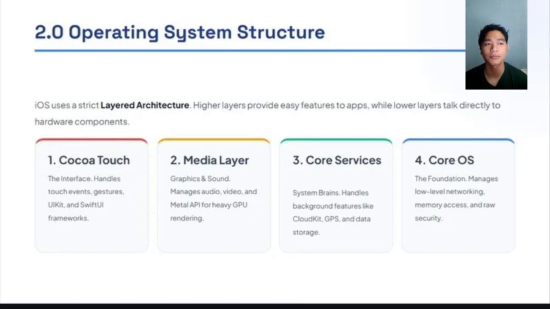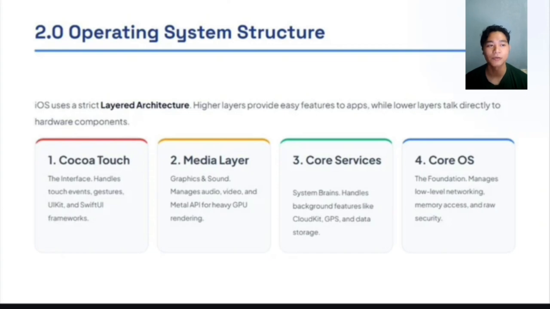Today we're going to talk about the operating system structure. iOS uses a strict layered architecture. Higher layers provide easy features to apps, while lower layers talk directly to hardware components. The first one is Cocoa Touch. This layer handles touch events, gestures, UIKit, and SwiftUI frameworks.